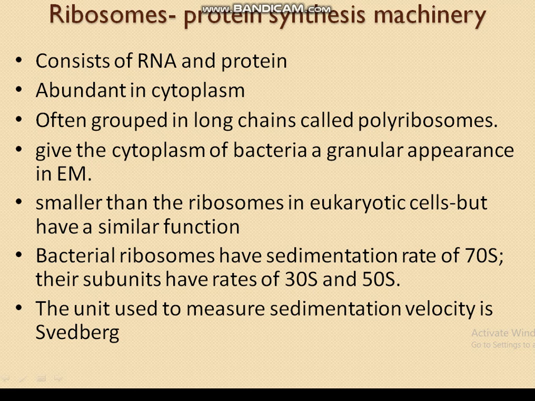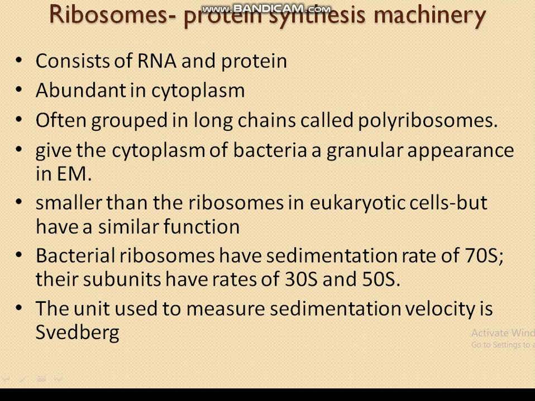Now, talking about the ribosomes, that is the protein synthesis machinery, it consists of RNA and protein. It is present in abundance in the cytoplasm. These are often grouped in long chains, and those chains are known as polyribosomes. It gives the cytoplasm of bacteria a granular appearance.